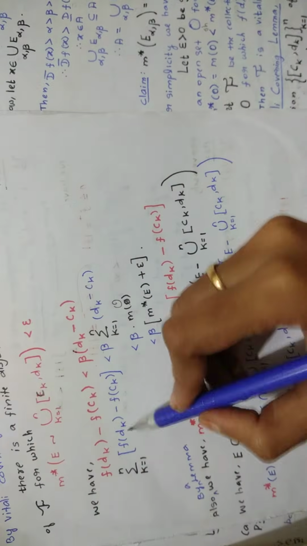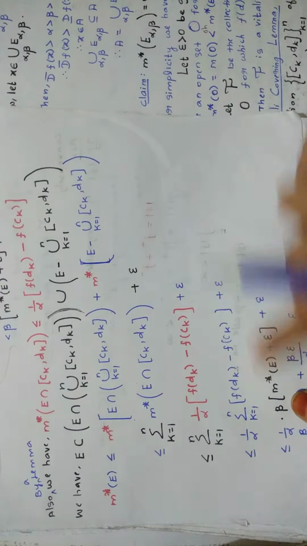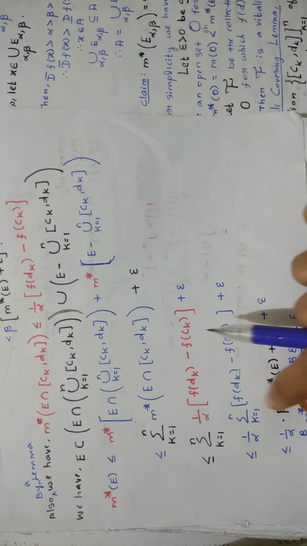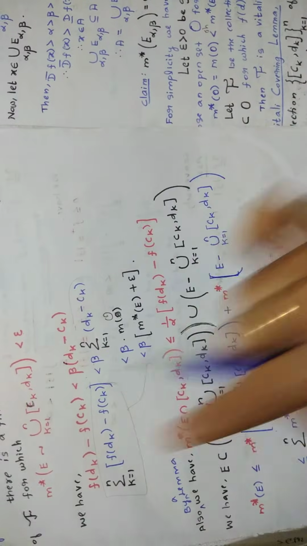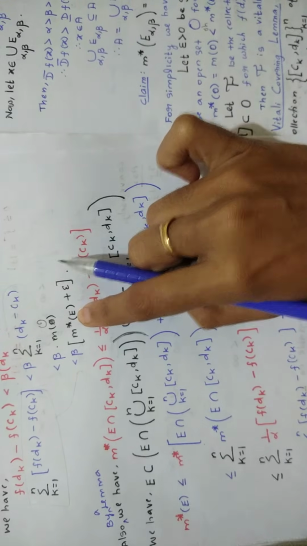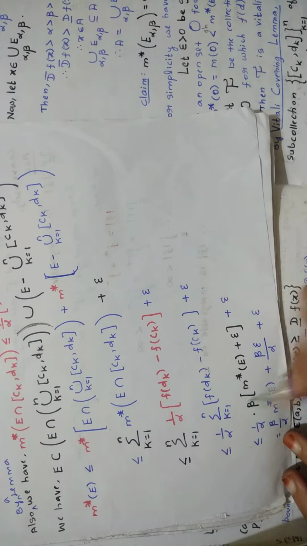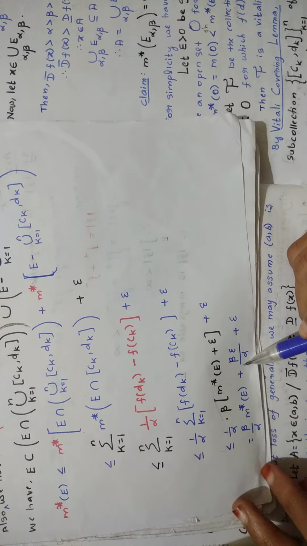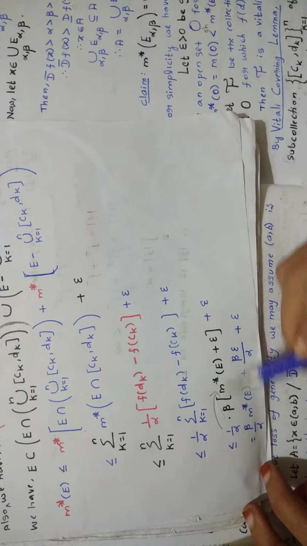You are substituting the value of this. The value of this is what? I am substituting that value in the place of this. So 1 by alpha into beta of this value, because you have this value here, right? In the place of this I am substituting this value, plus epsilon. When you do the multiplication of all these things, you will get beta by alpha m star of E plus beta. When you multiply these two you will get beta by alpha m star of E, and then you